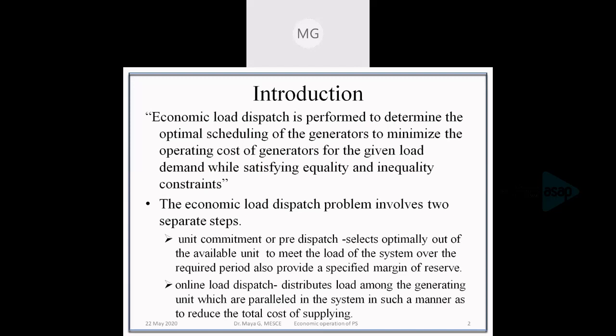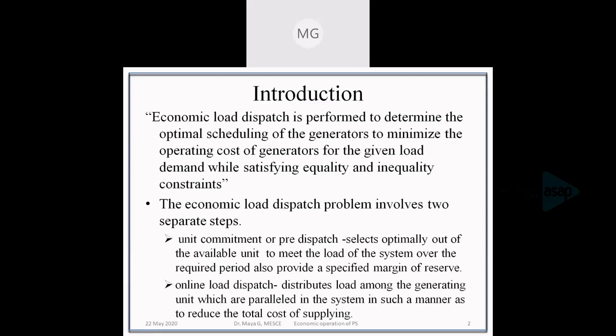Economic load dispatch is performed to determine the optimal scheduling of generation to minimize the operating cost of generation for a given load.